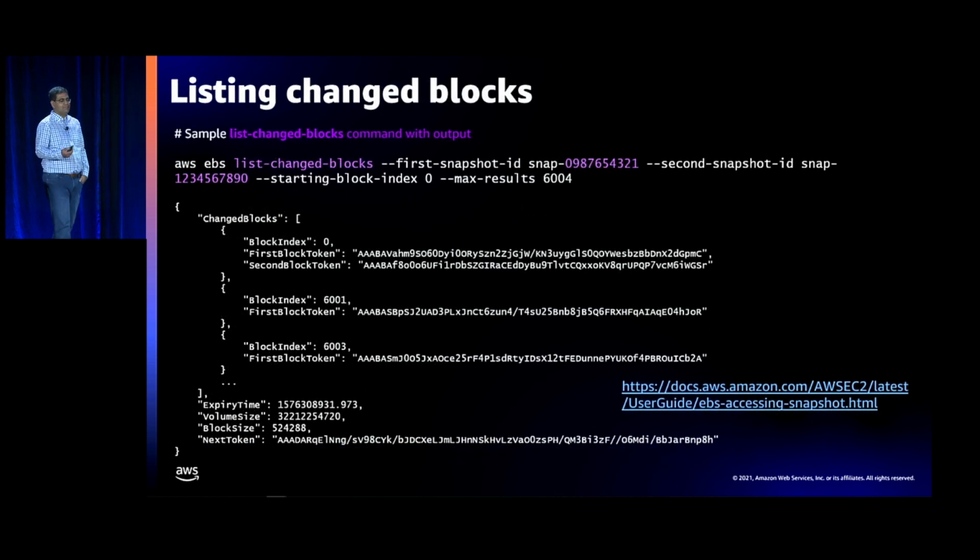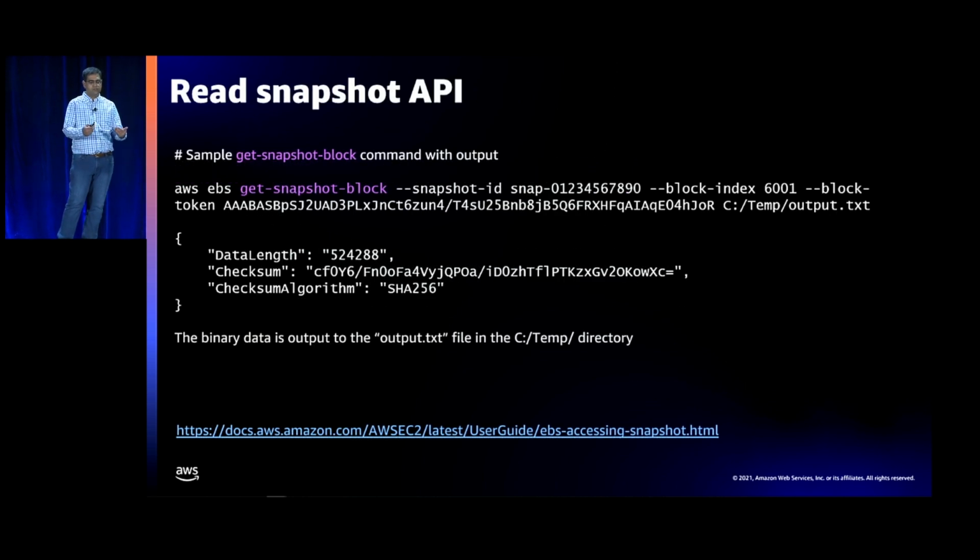Then here's how you list the change blocks. This is the list change block command, where you would list the first snapshot ID, give the second snapshot ID, and then you would get the delta set between those. And then here's how you actually just do a read of the snapshot. You would do a get snapshot block, and you would get the output that you would put either in a file, in a different bucket, or wherever you want your data kept.